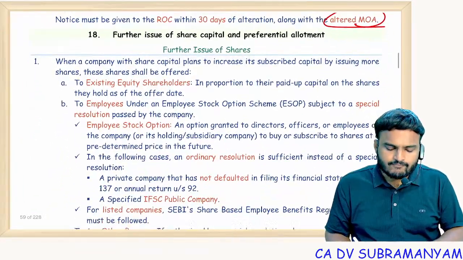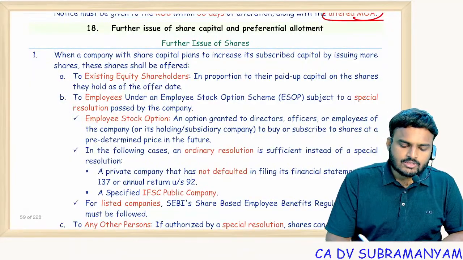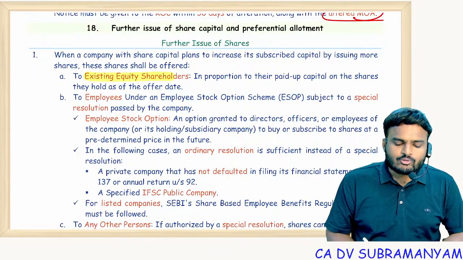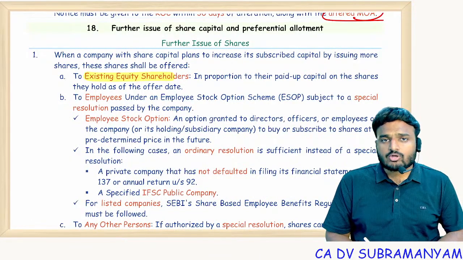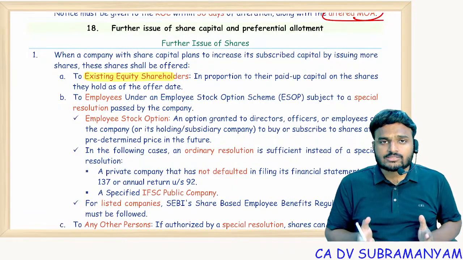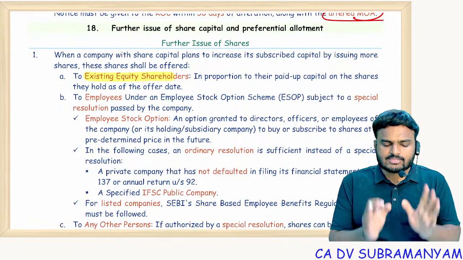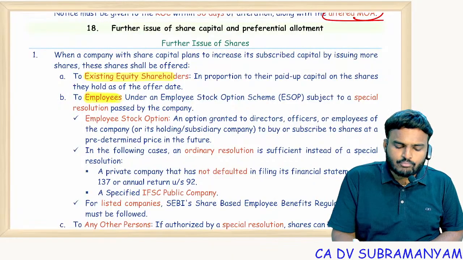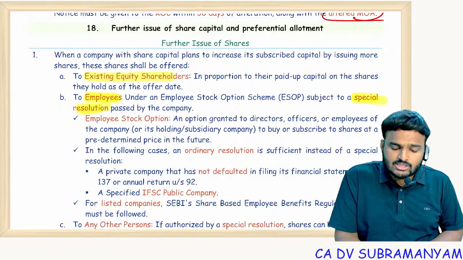Next one, further issue of shares. First, give priority to the existing members. Why? Because they are our members, they are our owners. First priority should be given to the existing members. Next, you can go with employees, for which a special resolution is required.